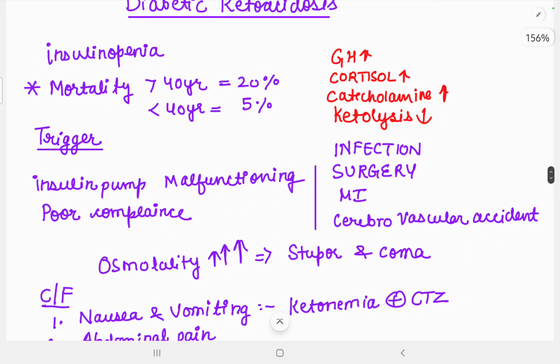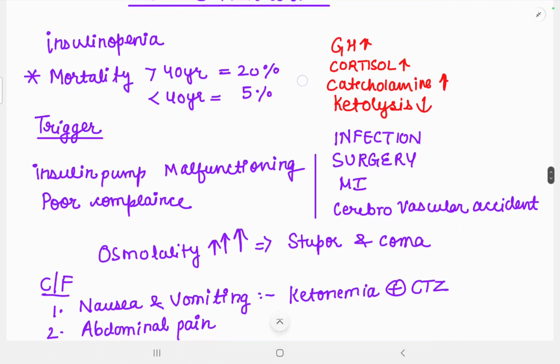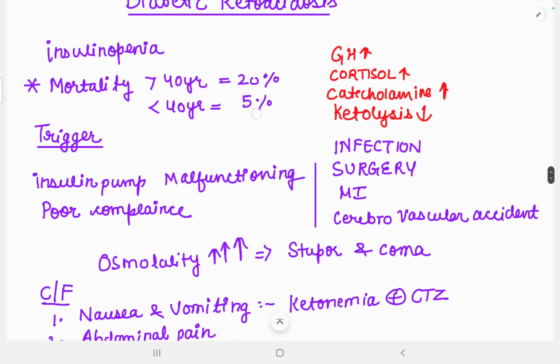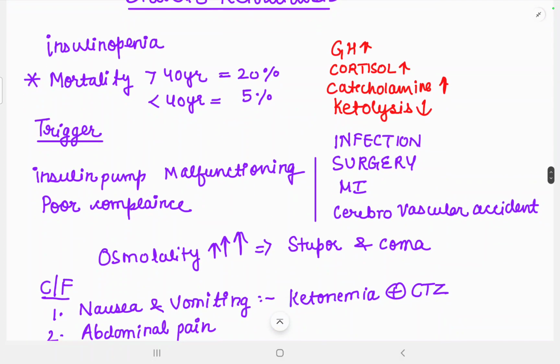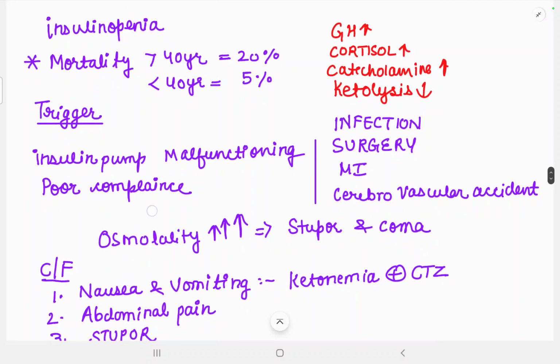So diabetic ketoacidosis is an emergency condition. Mortality in those greater than 40 years is 20%, and in those less than 40 years is 5%. So what is the trigger of diabetic ketoacidosis? Insulin pump malfunctioning, poor compliance.